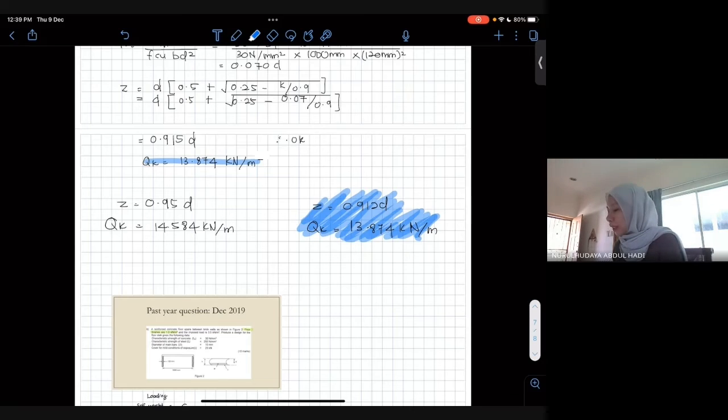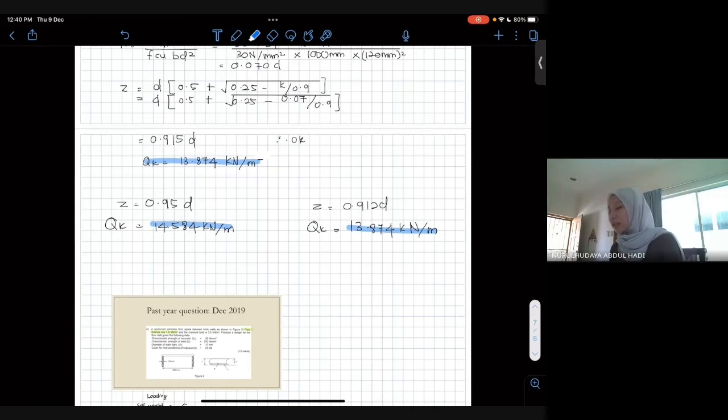Kenapa? Sebab kalau dia kurang, sebenarnya load yang boleh diletakkan dekat atas slab tu rendah lagi daripada load kalau Z tu lebih daripada 0.95. Kalau you compare these two value, you boleh nampak kan beza dia. Okay, kalau 0.912D, imposed load yang you boleh letak atas slab tu lagi rendah daripada 0.95.